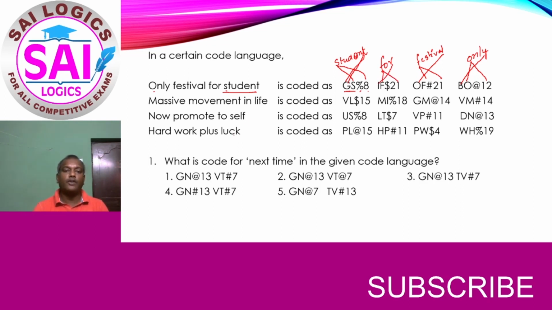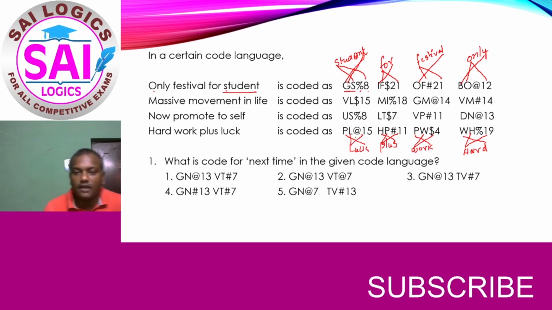In the same way, if you compare here also, the last letter pair is W, the first letter has become the second letter, and the first letter pair is 19. The last letter pair is P, the first letter becomes the second letter, and the first letter pair value is 4. And here it is plus, the last letter pair value is H, the first letter becomes second and the first letter pair value is 11. The last letter pair is P, the first letter becomes the second letter, and the first letter pair value is 15. So this is how the logic has been analyzed, and regarding the symbol we are not trying to analyze anything.